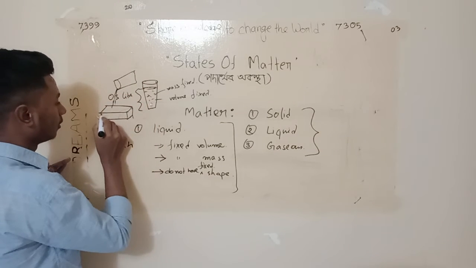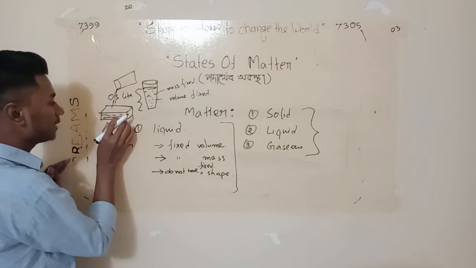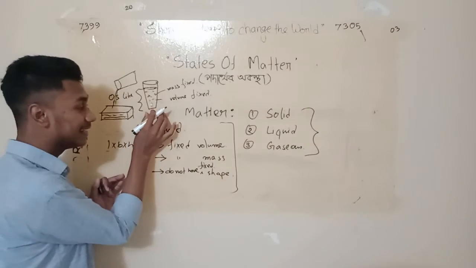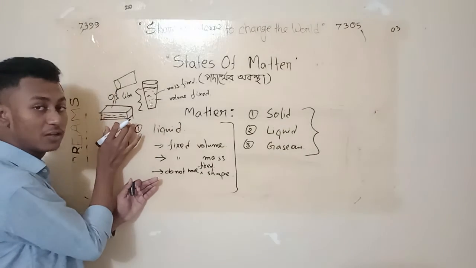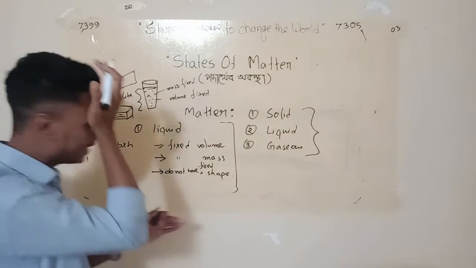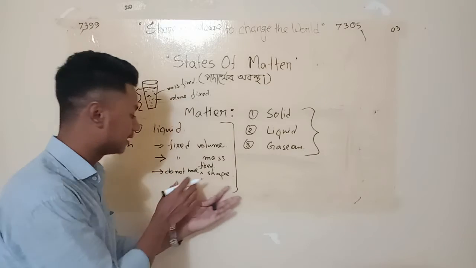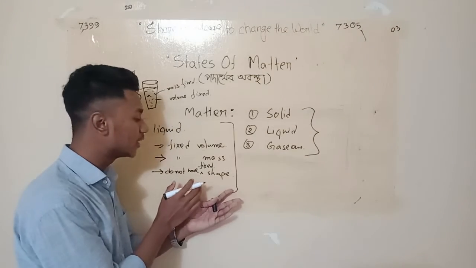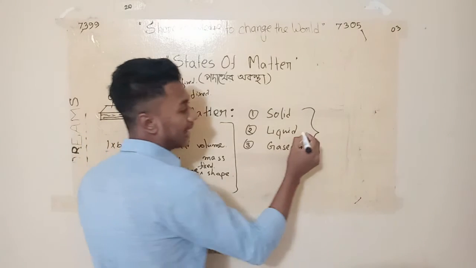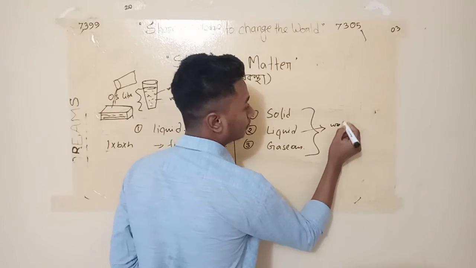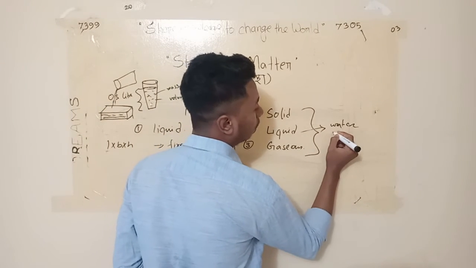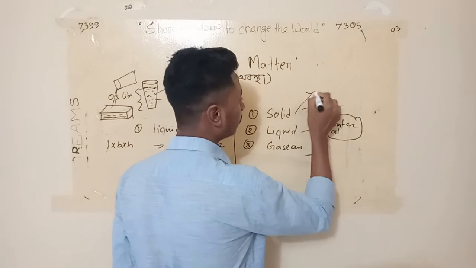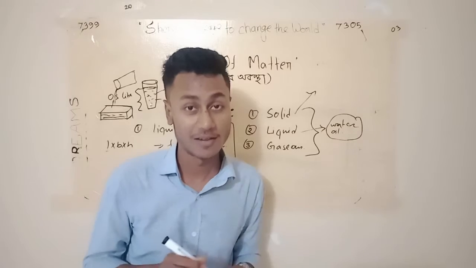It will take the shape of this box. So here it is in a cylindrical form, but here it will be in a cubic or rectangular form. So that's how it differs. So a liquid doesn't have a fixed shape. For example, a liquid can be water, oil, etc. These things are called liquids. And solids, we already discussed what a solid is.